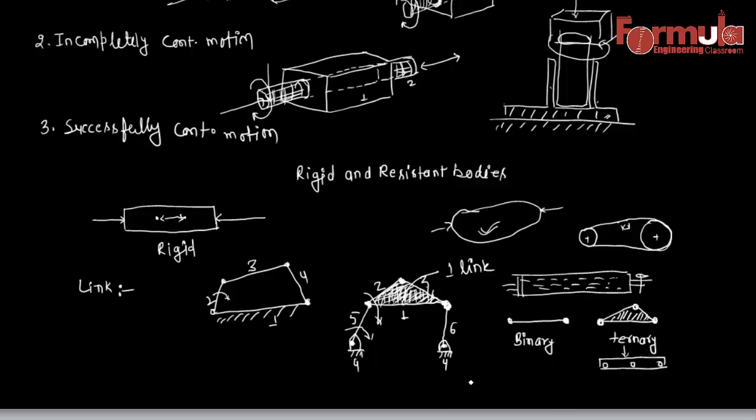Similarly, if some link is providing four possible pairings, this is defined as quaternary.